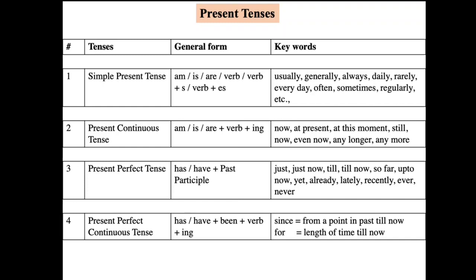Then the fourth tense is present perfect continuous. The general form is has or have plus been plus verb plus ing. Here also the same thing. For singular has, plural have, I alone have, been plus verb plus ing. Since and for are the keywords for present perfect continuous.